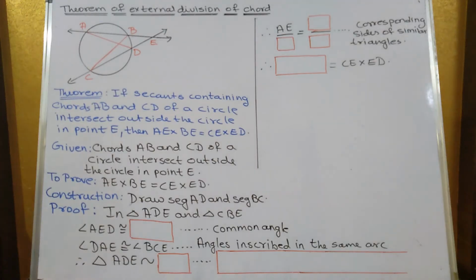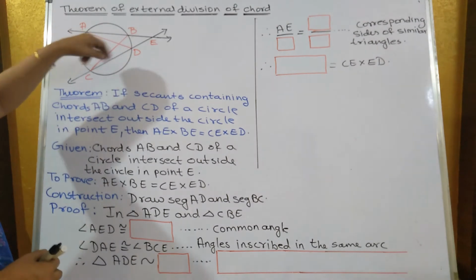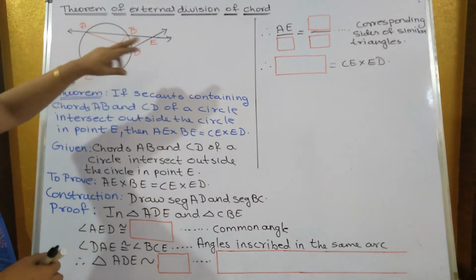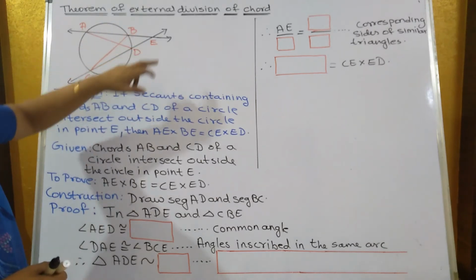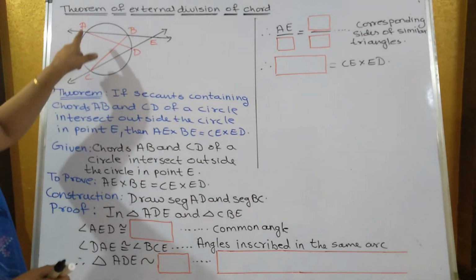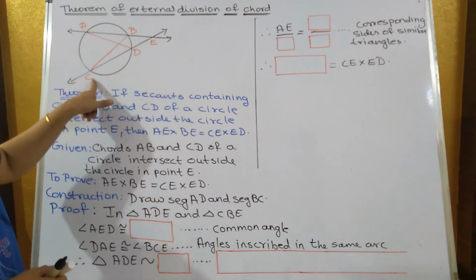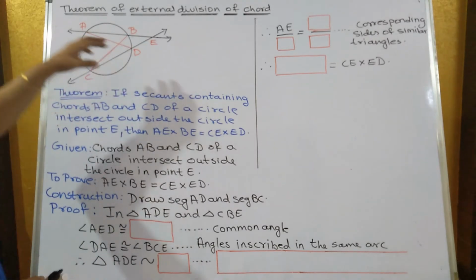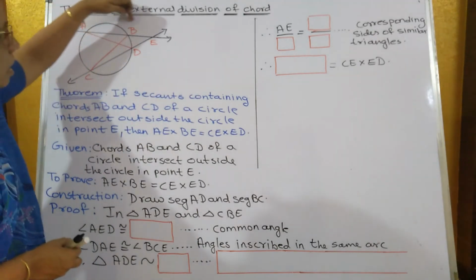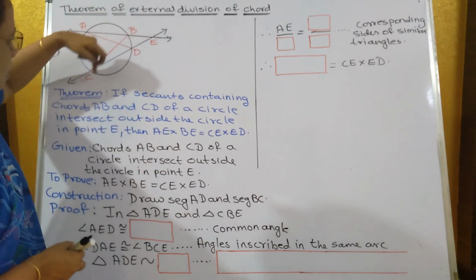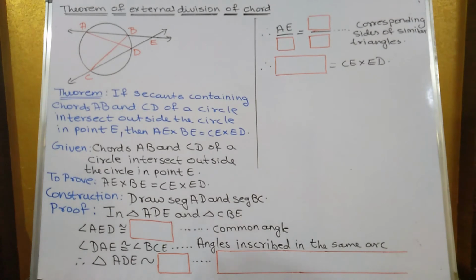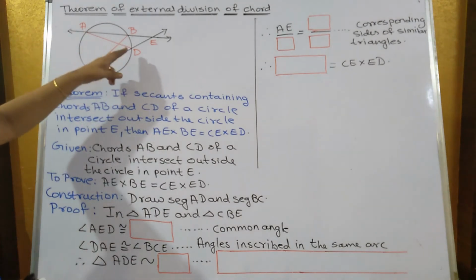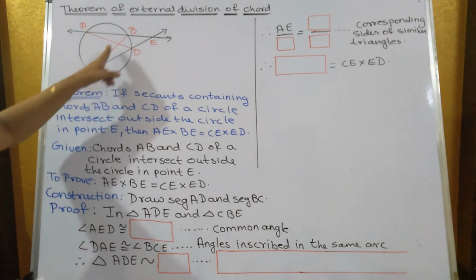Now theorem of external division of chords. So if two chords, that is AB and CD, which is there in line AE and CE, both intersect externally at the point E, then AE into BE is equal to CE into DE. So externally it is this way, AE into BE and CE into DE. That we have to prove. So construction, join A and D and B and C.